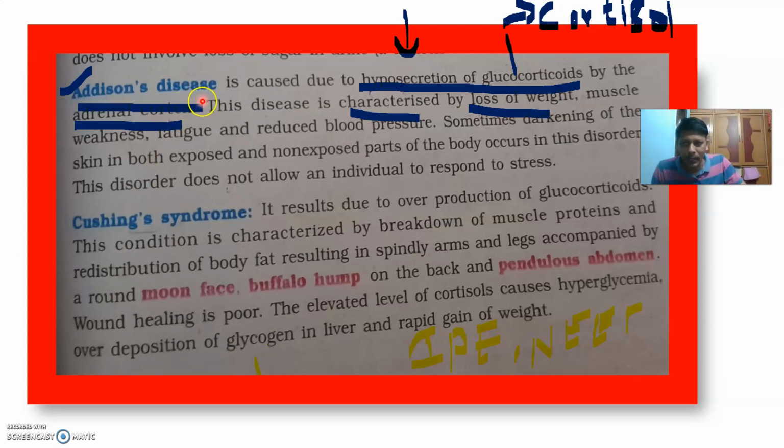That's the Addison's disease and Cushing's syndrome. Cushing's syndrome is due to overproduction or elevated levels of cortisol, or hypersecretion of glucocorticoid.